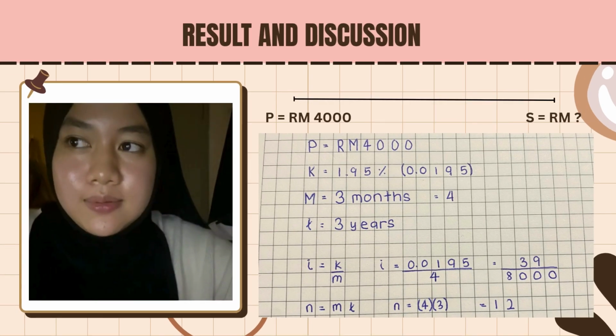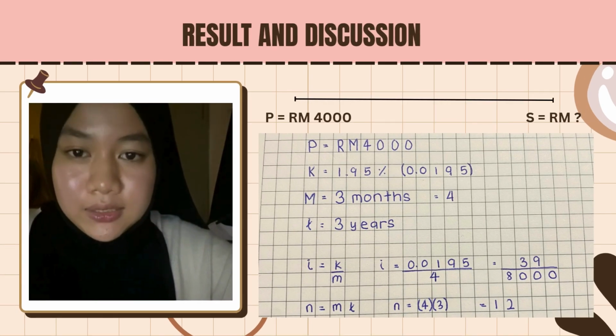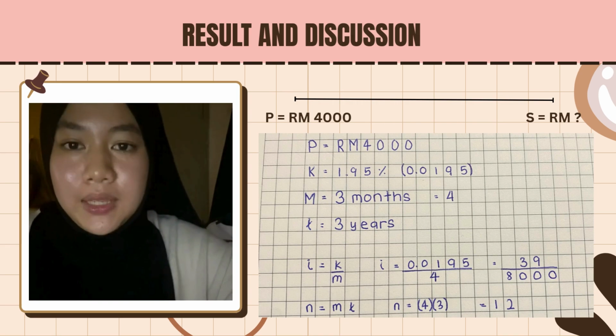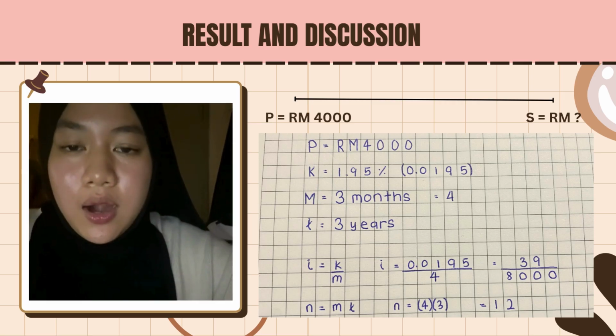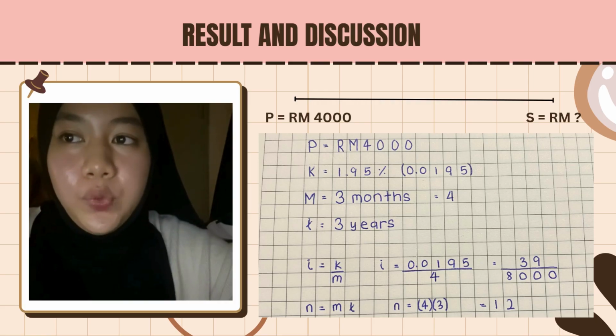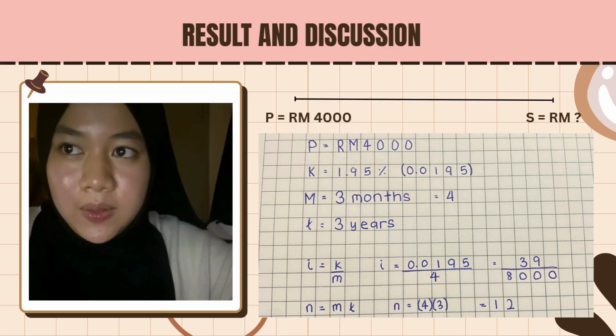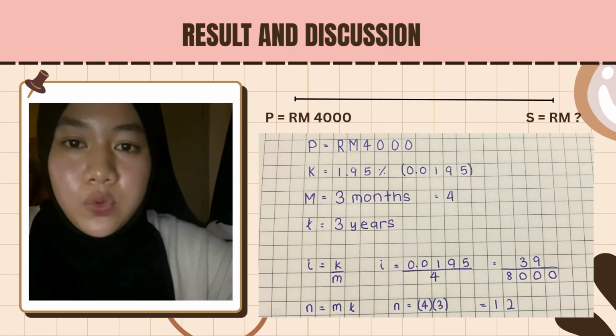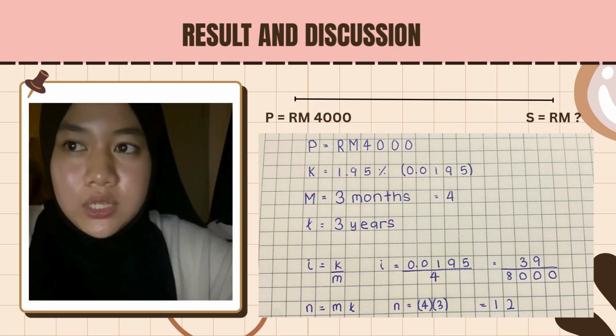So, this is the result and discussion for case study 1. P equal to RM4,000 and K equal to 1.95%. Meanwhile, M equal to 3 months and T equal to 3 years.